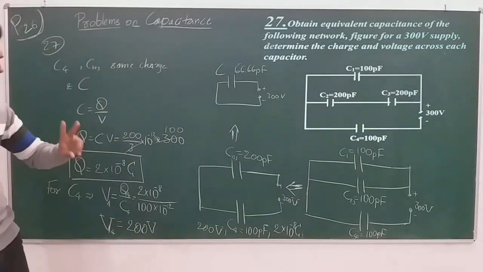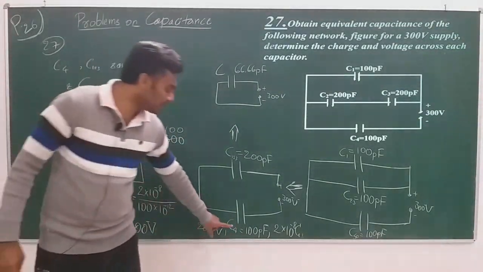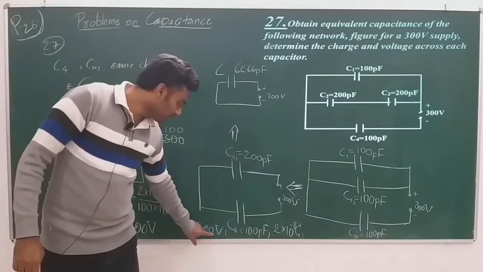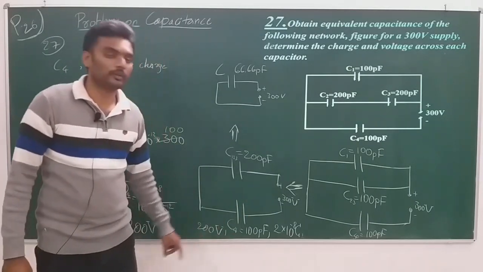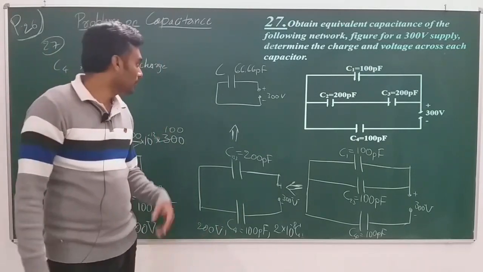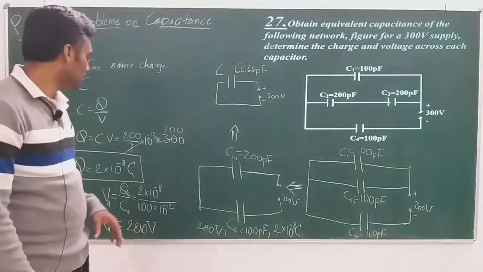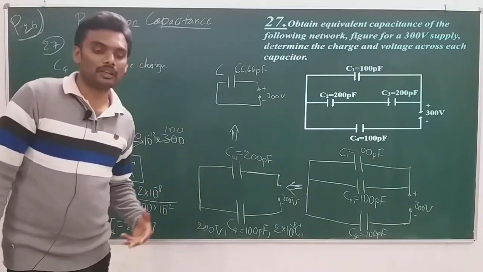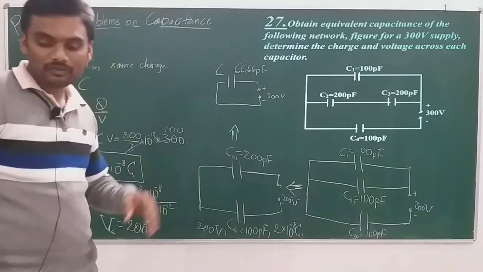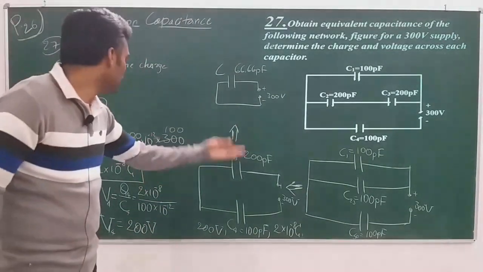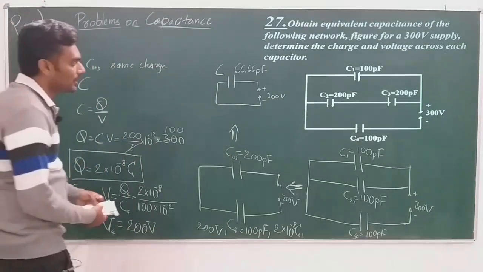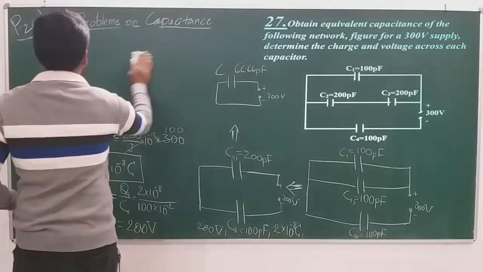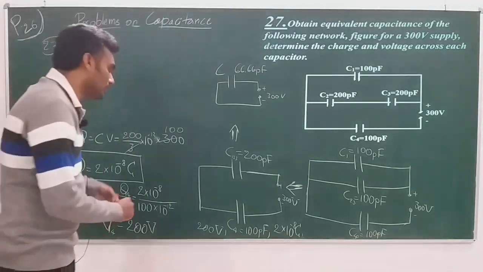So we have found two terms necessary. One, the charge on capacitor 4, which is 2 into 10 to the power of minus 8 coulomb, and the other, the potential difference across capacitor 4, which is 200 volt. Now you can use a way which we have not yet used, because the approach that I am going to consider is used in current electricity, but fine, you can use it now, because anyhow you will be learning it when we go there. It's quite simple and easy.